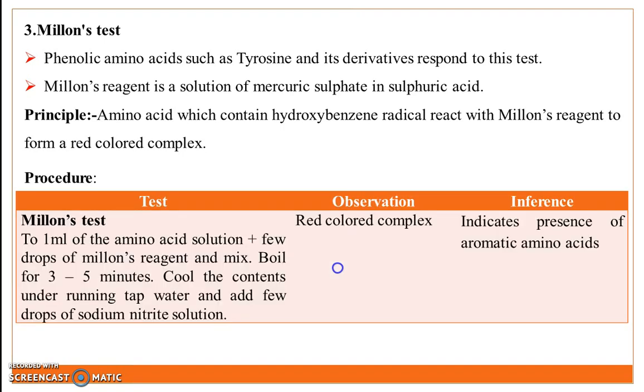Procedure: in a test tube, take 1 ml of amino acid solution, then add a few drops of Millon's reagent and mix well. Boil for 3 to 5 minutes. Cool the contents under running tap water, then add a few drops of sodium nitrite solution. It gives a red color complex, and it indicates the presence of aromatic amino acid in the given sample.